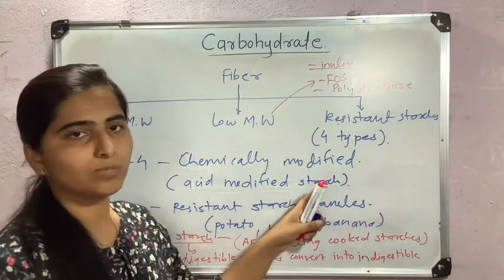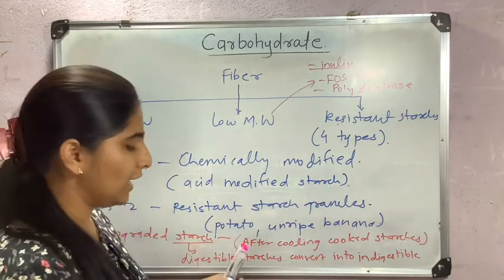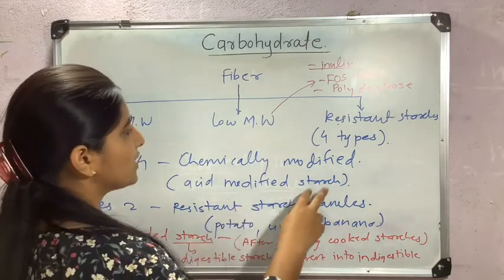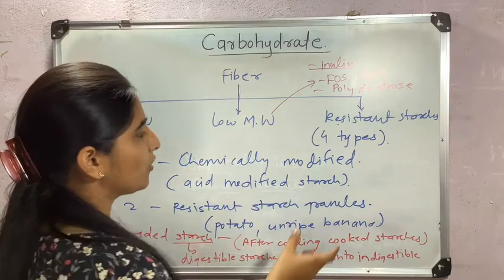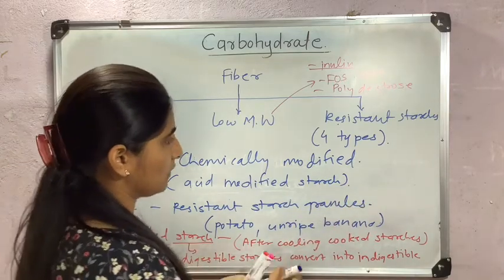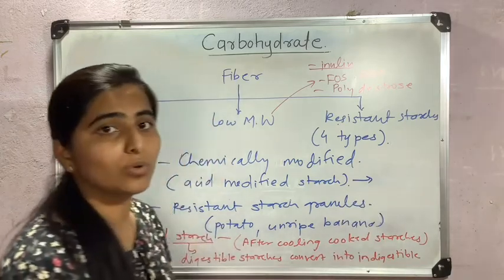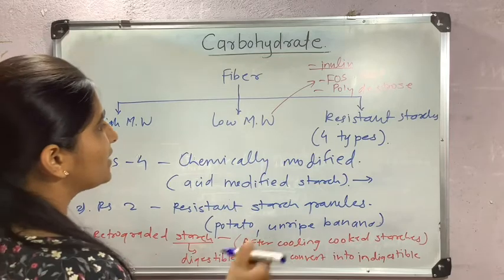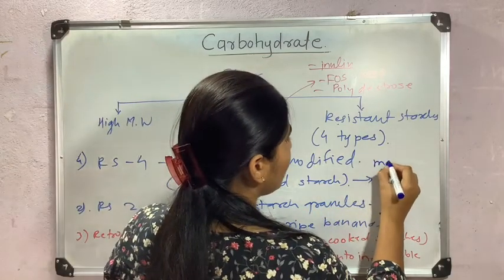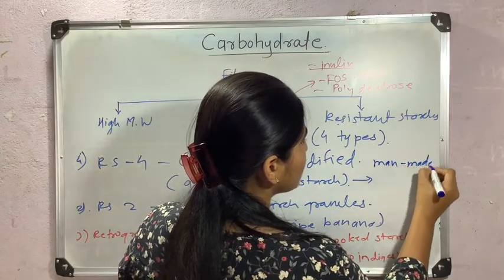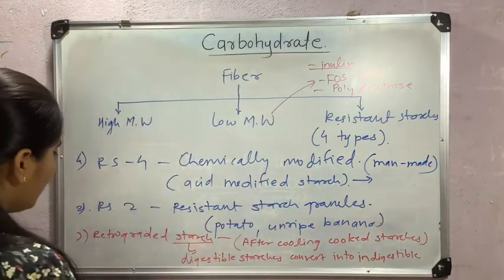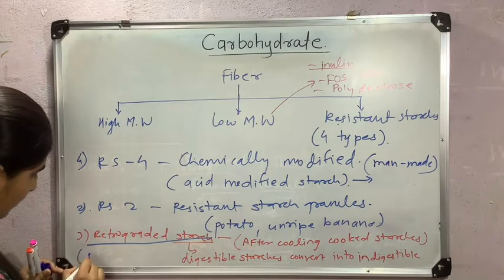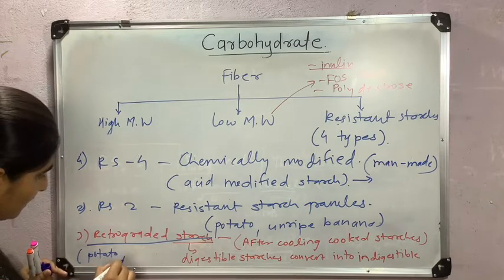When we suspend starch molecules in dilute acidic solution like hydrochloric acid or sulfuric acid, these starches convert into a hydrolyzed starch product, and that process is known as thin boiling of starches. So these are man-made starches. And retrograded starch examples are potato and rice.